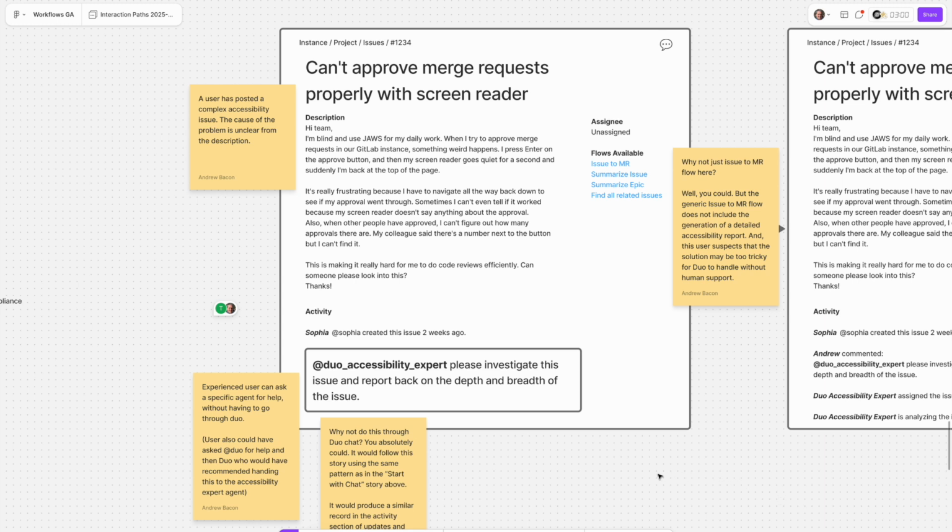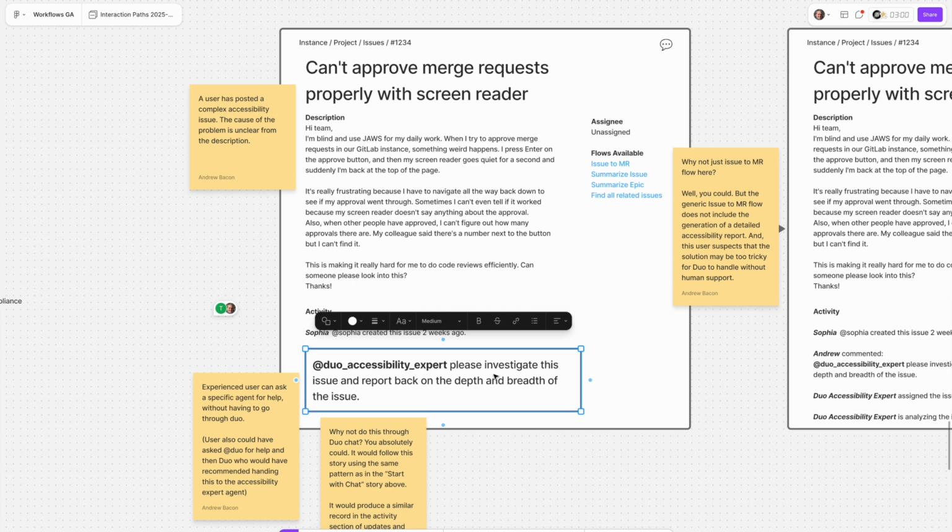And here, maybe I'm a more experienced user. I could just open up a chat and start talking with Duo about the ticket, right? Just like I did before. I could, if there was a flow that was applicable to this, I could click a button and have it start. But because this is so novel and seemingly complex, in this scenario, I ask a particular agent that I know exists,